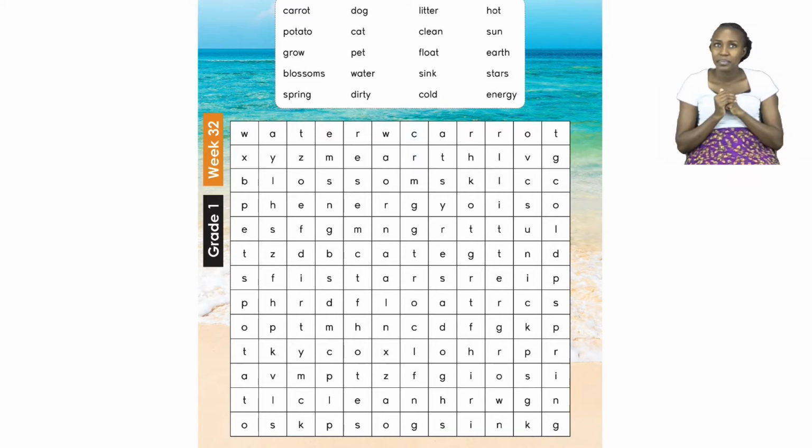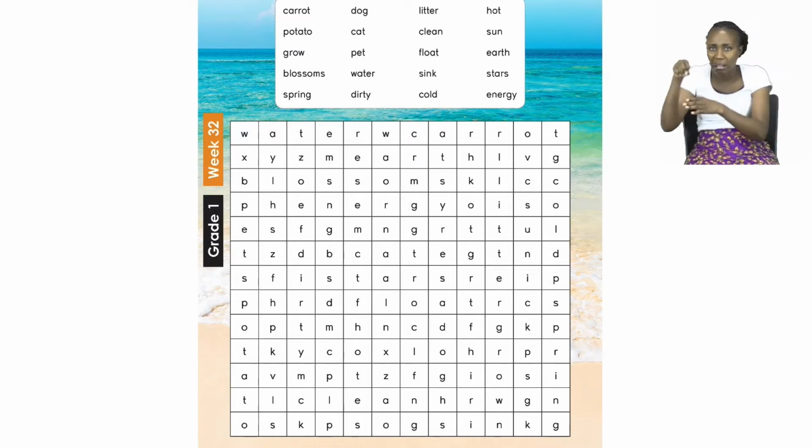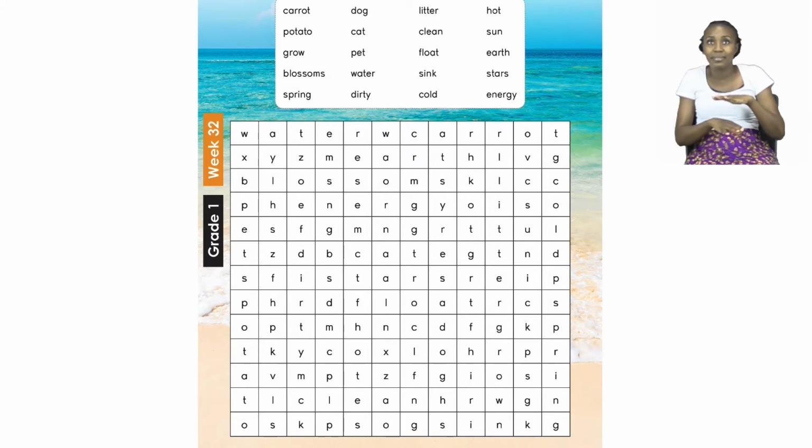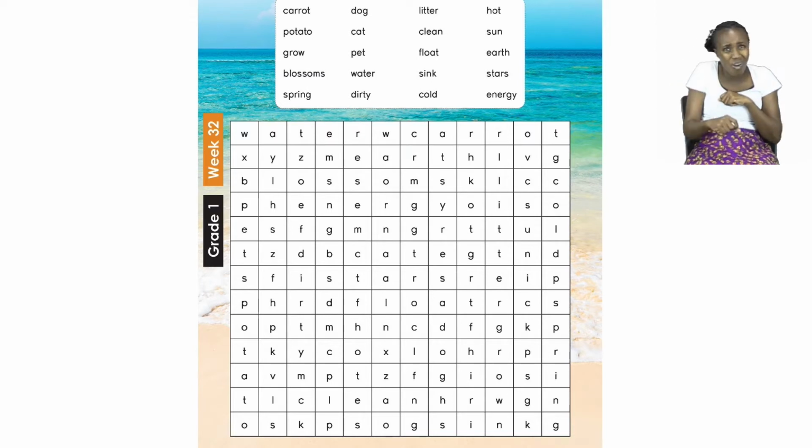We have the words carrot, potato, grow, blossoms, spring, dog, cat, pet, water, dirty, litter, clean, float, sink, cold, hot, sun, earth, stars, energy. Well done if you were able to read your vocabulary words.